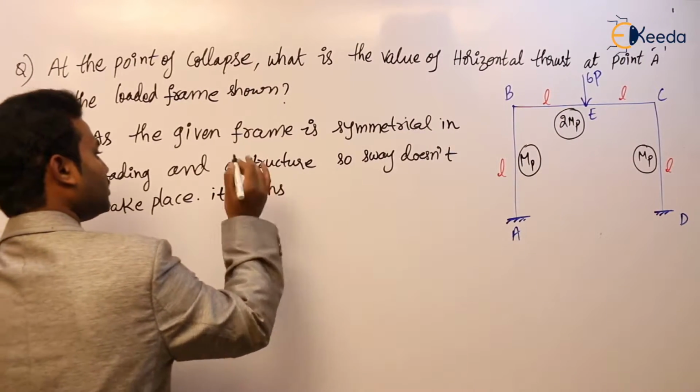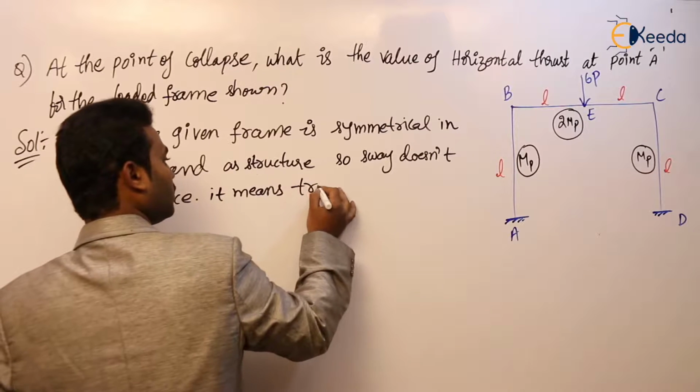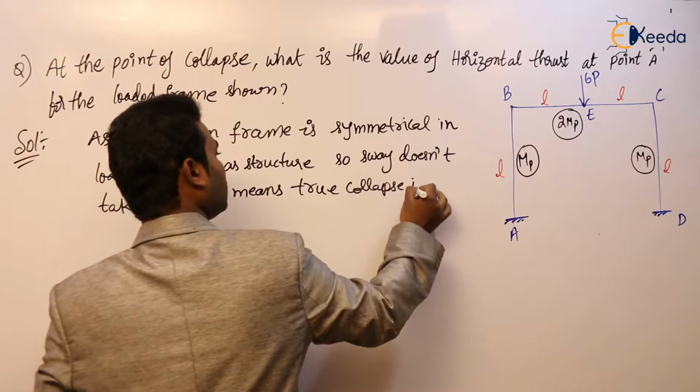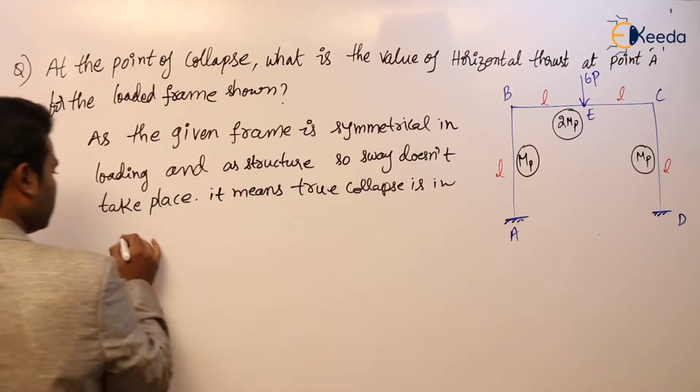It means true collapse is in beam mechanism only.